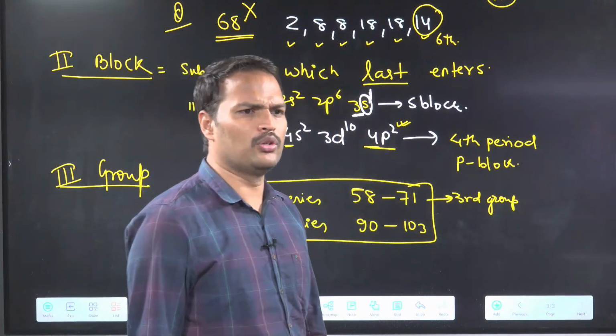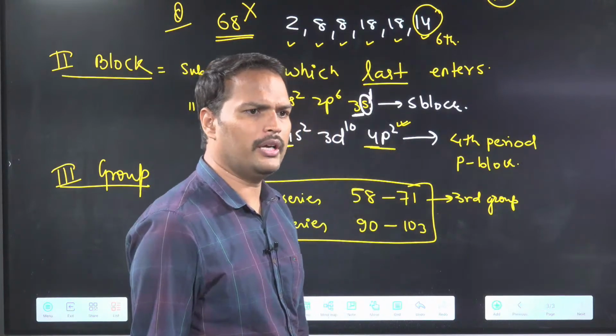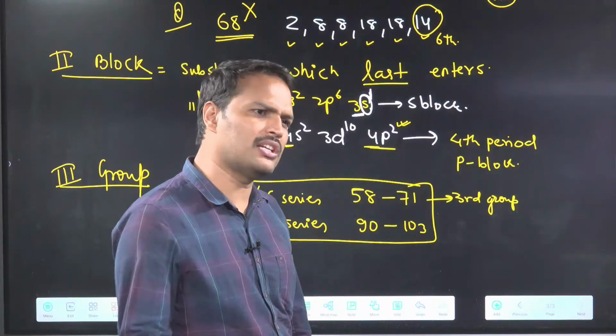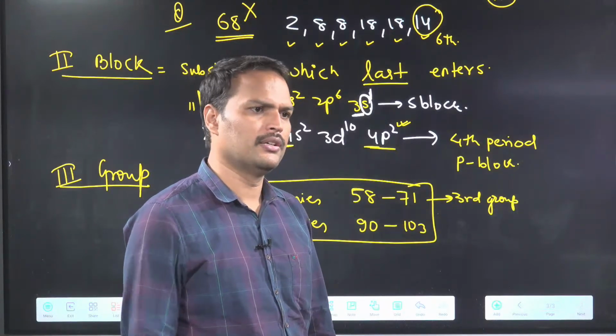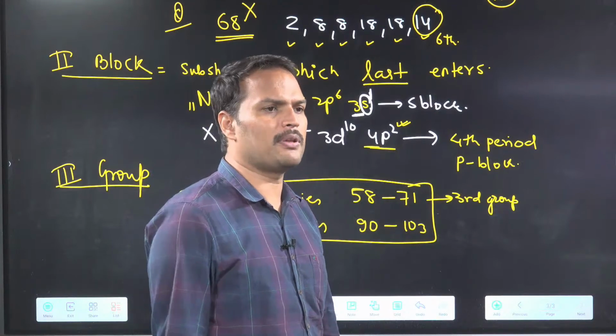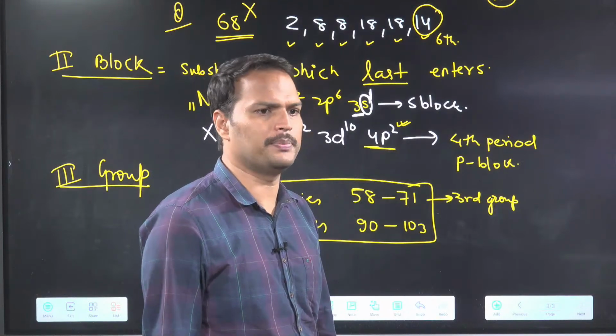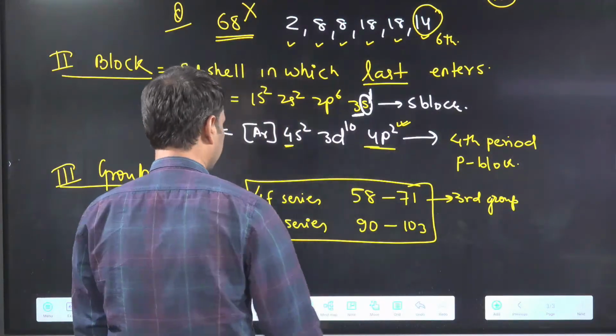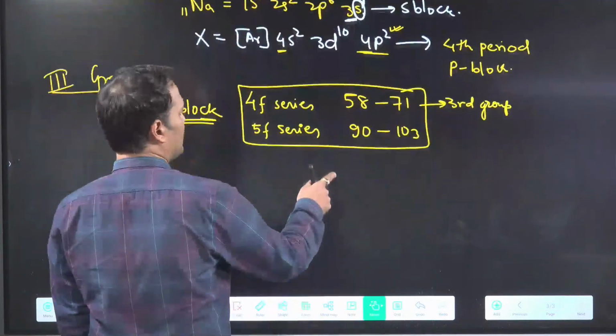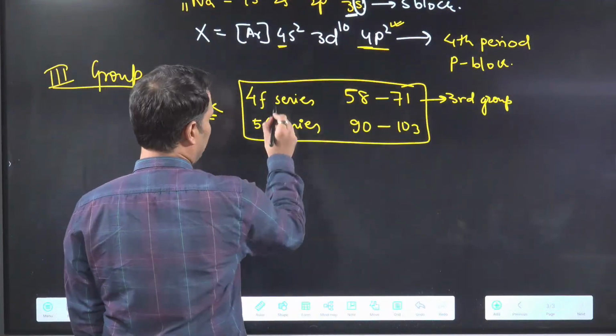Chromium, no problem. You can do it for chromium also. Try to do the same thing for chromium. The last electron is going in the d subshell only. So d. Highest principal quantum number occupied, 4. So fourth period. Okay. 32. Correct. And this is your 6th period, 7th period.